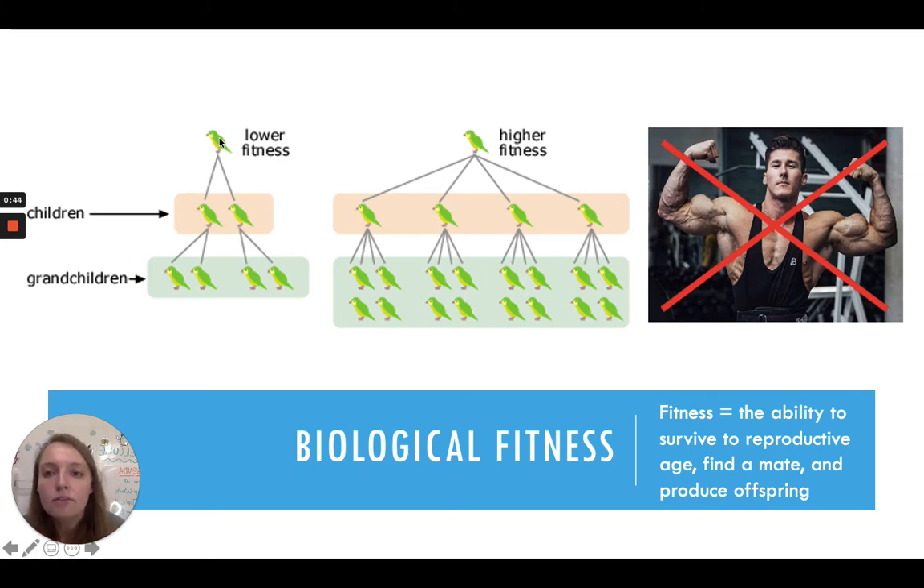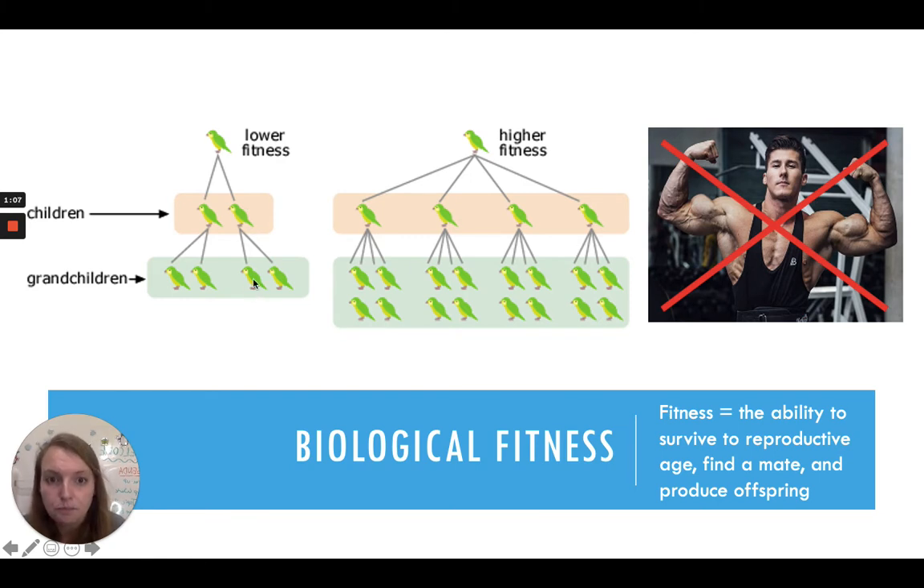So here we have two birds, right? This bird right here was able to have two offspring, two babies, two children. And the children were then able to have two children of their own. So this individual was able to pass his DNA, his genes, on to six individuals, which isn't that many in the population.